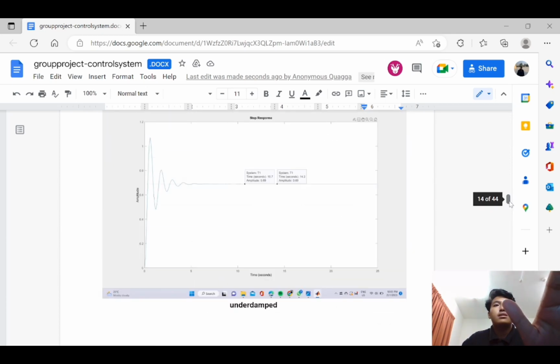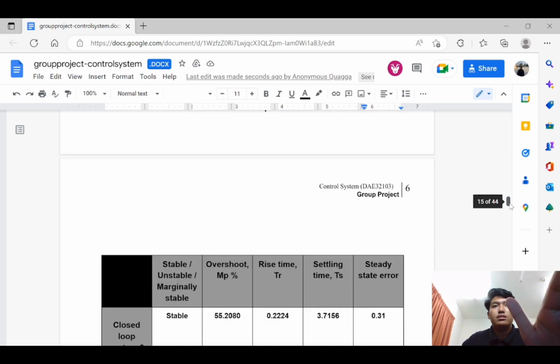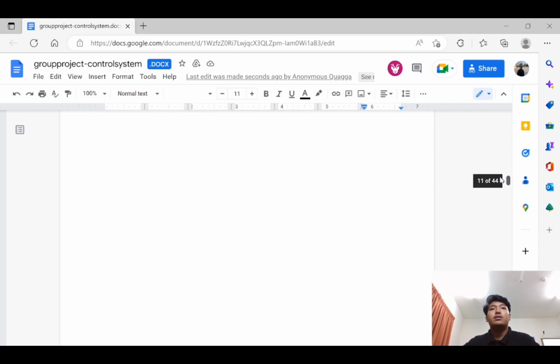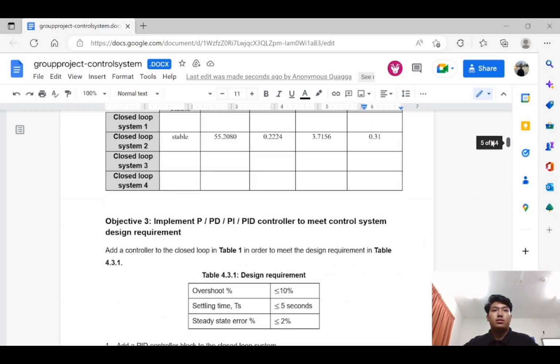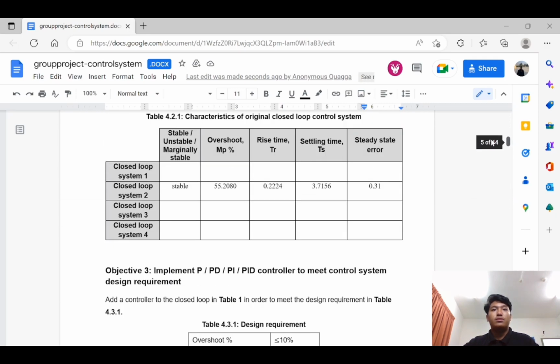Its overshoot is 55.2080, rise time is 0.224, settling time is 3.7156, and steady state error is 0.31. Okay, next we will talk about the next objective.